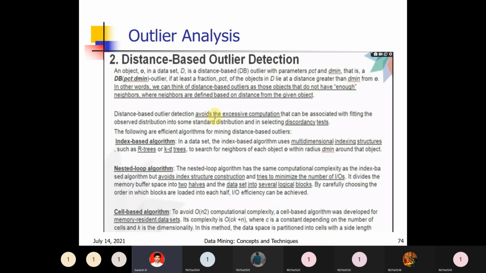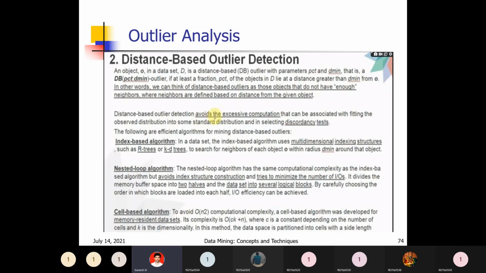So the index-based algorithm uses a multi-dimensional indexing structure; it supports multi-dimensional data. What is meant by index? Index is a data structure that allows fast retrieval of data. For each and every data point, a numerical value will be there, like a serial number: 1, 2, 3, 4.